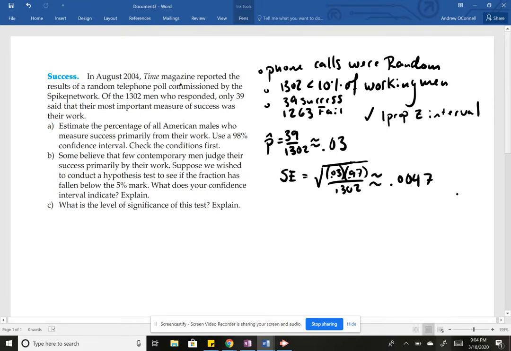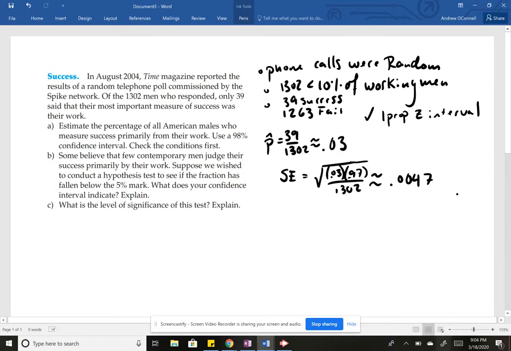So in 2004, Time Magazine reported the results of a random telephone poll commissioned by the Spike Network. I don't think that's around anymore. Of the large sample, 1,302 men who responded, only 39 said that their most important measure of success was their work. Estimate the percentage of all American males who measure success primarily from their work using a 98% confidence interval.